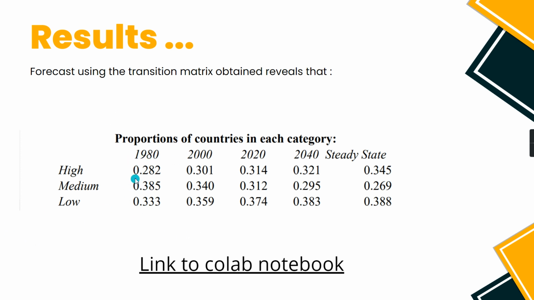Using empirical data in 1980, 0.28% of the total countries were in the high bracket, and by our study we predict that 0.34% of the total countries will be in the high bracket once the steady state is achieved. Similarly, 0.33% of the total number of countries were in the low bracket in 1980, and this number will increase to 0.38 once the steady state is achieved.